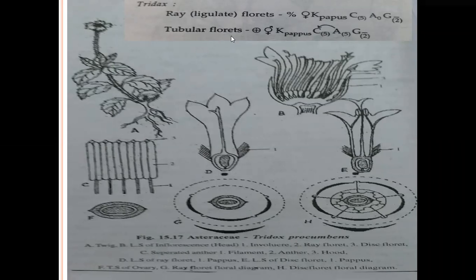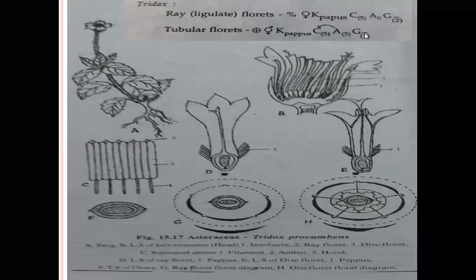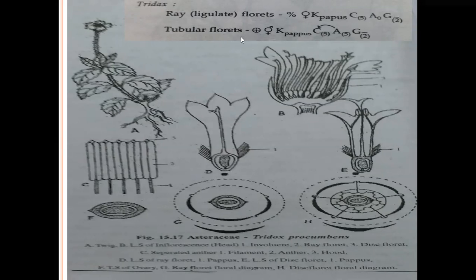And the tubular florets, disc floret floral formula is actinomorphic, bisexual, calyx modified into pappus, C5, corollas 5. They are fused, means gamopetalous. The anthers are connected with petals, called epipetalous anthers. Anthers are 5. They are also fused, syngenesious anthers. And gynoecium, bicarpellary, syncarpous, 2 carpels are present. They are fused, above the ovary one line is present, called inferior ovary with epigynous flowers. These are the floral characters.